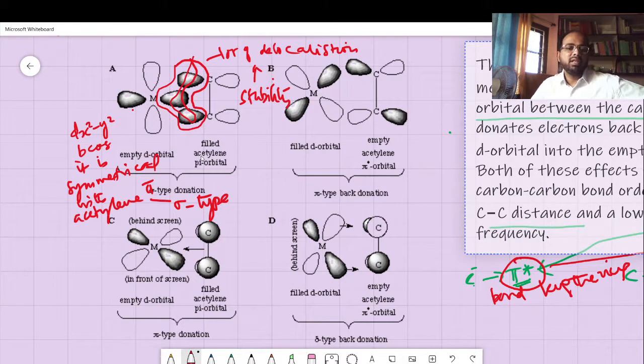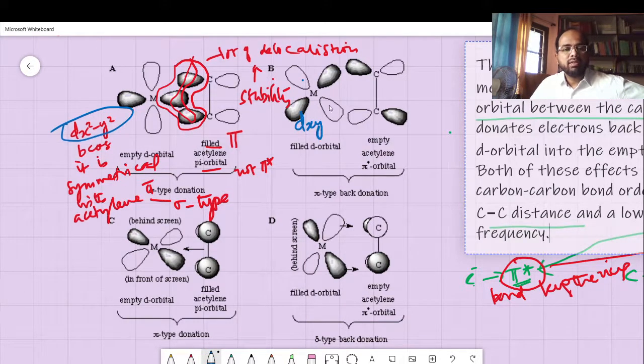So these two are directed. Okay, this is the filled pi orbital. That means it is only pi, it is not pi star. But what happens is there are other orbitals. This is dx square minus y square. I am just telling, there may be other orbitals like dxy or dxz. Dxz is having an axis like this and this.